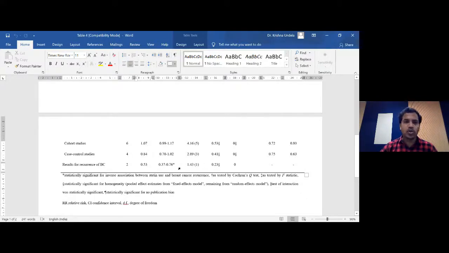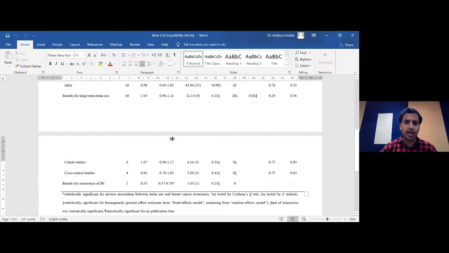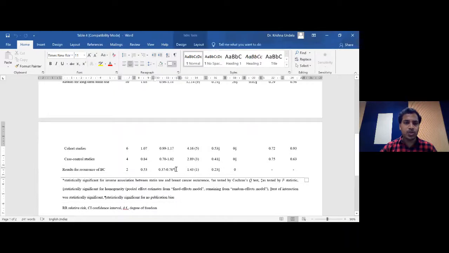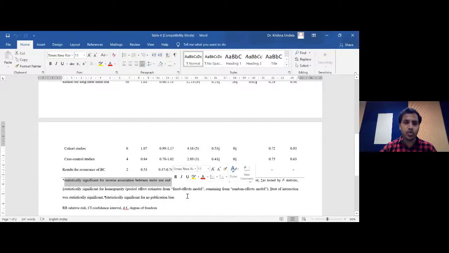So we got to know that it's significant, and you can see that there's a star mark here, and that star mark we have explained very clearly here. That means it is statistically significant for an inverse association between statin use and breast cancer recurrence. The remaining ones have no star mark because they do not have any associations. And this is the one which has the association. That's why we clearly explained that there is an association between statin use and risk of breast cancer recurrence.